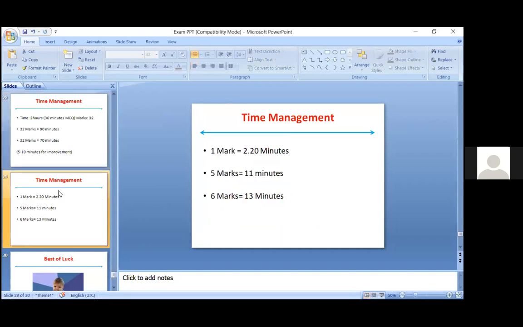So 1 mark, if you calculate, is approximately 2.20 minutes. So 5 marks, that is an SEQ. One SEQ will take almost 10 to 11 minutes, and one LEQ will take almost 11 to 13 minutes.